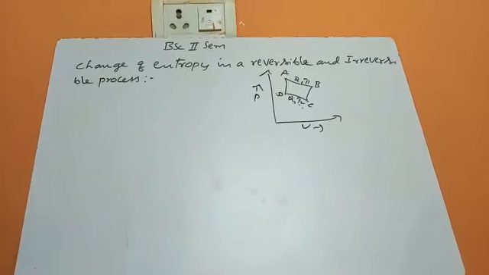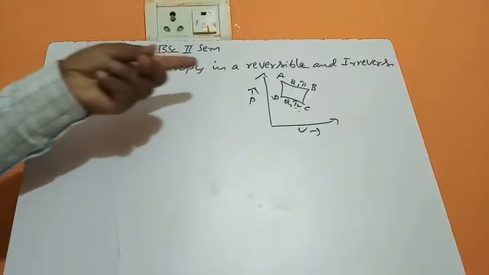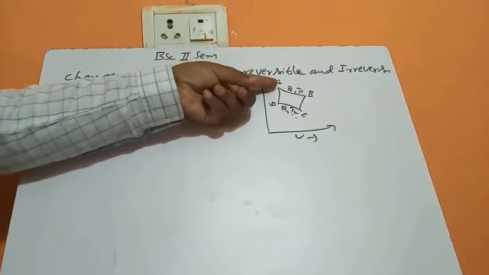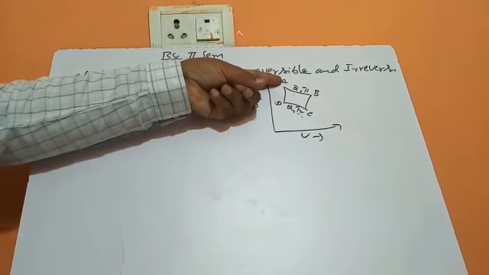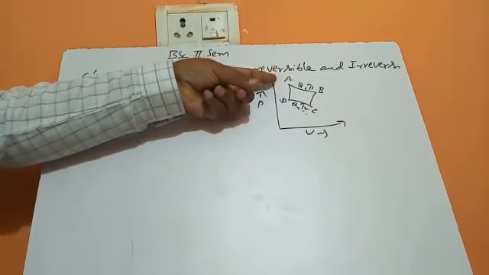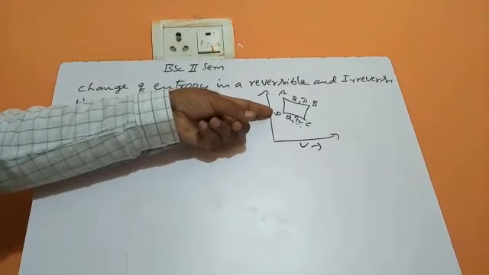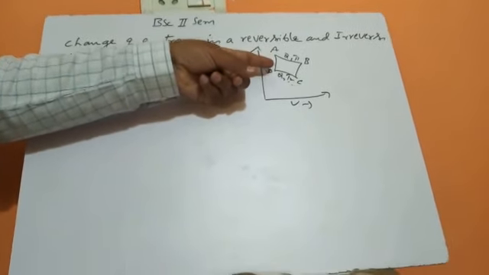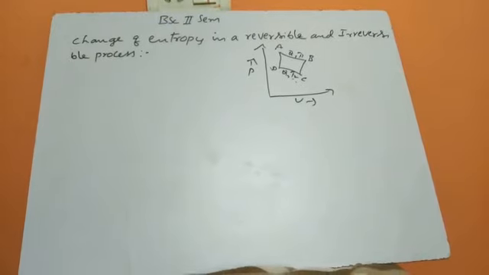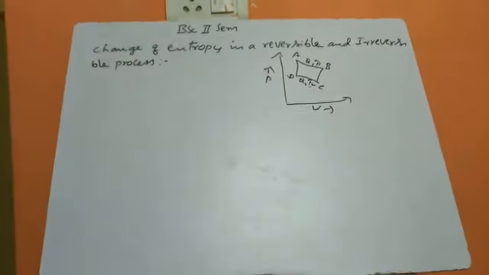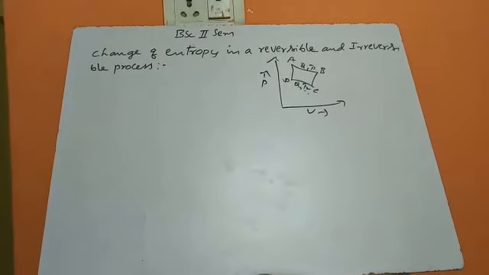two adiabatics. Here the working substance absorbs a quantity of heat Q1 at a temperature T1, and it rejects a quantity of heat Q2 at a lower temperature T2, and you can easily apply Carnot's theorem.